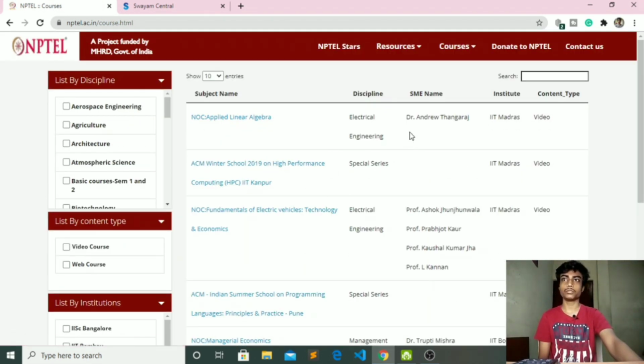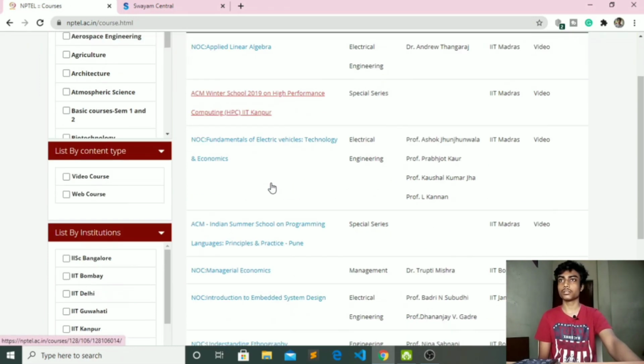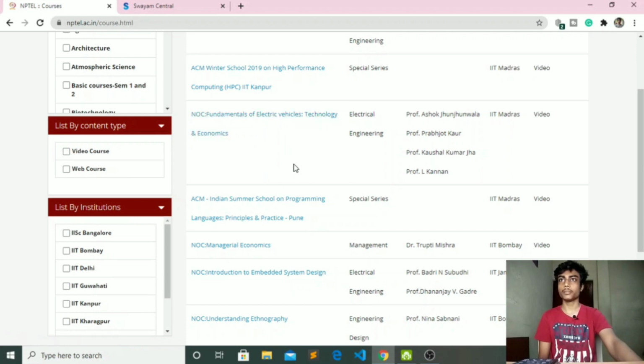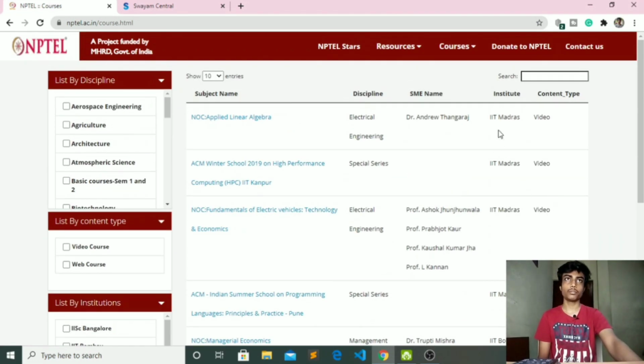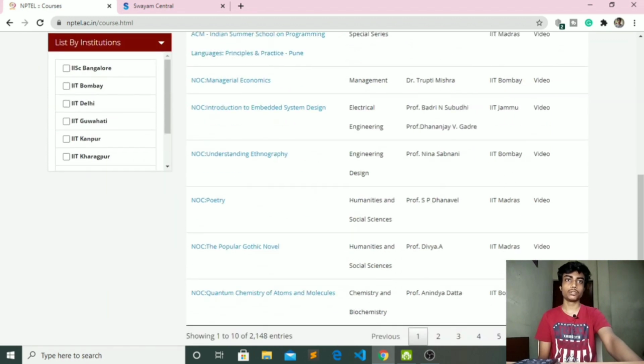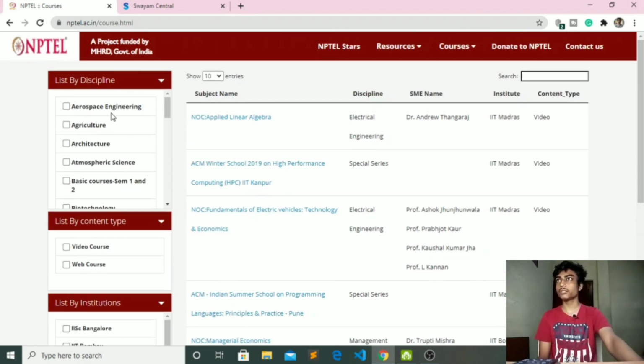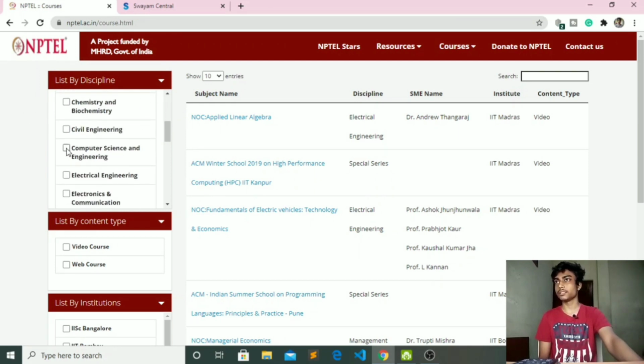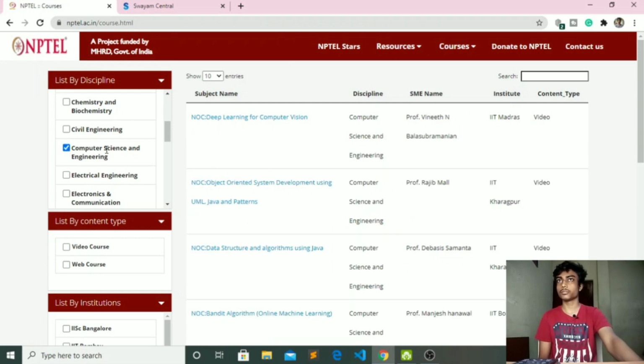So here are many courses. See, applied linear algebra, computing high performance, ACM Winter School 2019 on high performance computing, fundamentals of electric vehicles. There are many courses. You can take any course, and these are from top quality institutes of India. See, IIT Madras, IIT Bombay, IIT Jammu. And here you can filter. Let's say you are a student of computer science and engineering, so you can just click on computer science and engineering, and you will get only the topics of computer science and engineering.